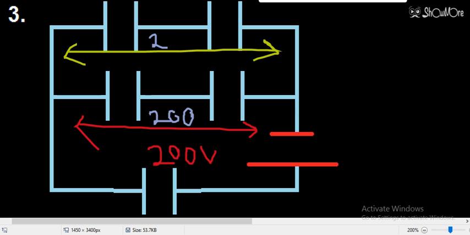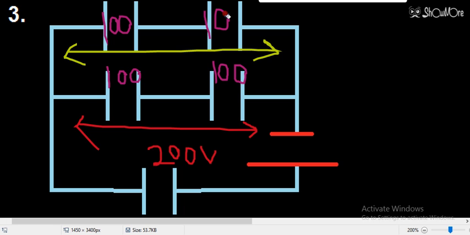Now you can check the charge also. If the examiner asks about this capacitor, these two capacitors have equal capacity. So 100 volt will drop here and 100 volt here, because the total voltage across this row is 200, so it will be 100 plus 100. In this case also it will be 100 volt. So these are the basic concepts that you have to study.